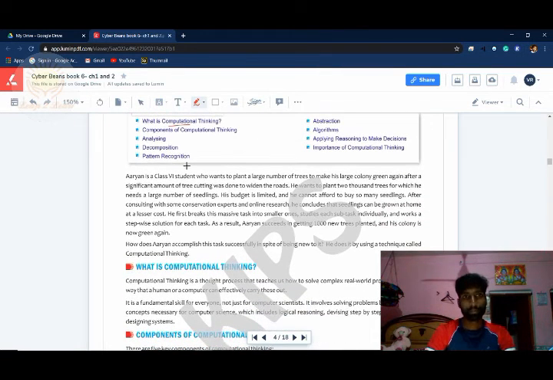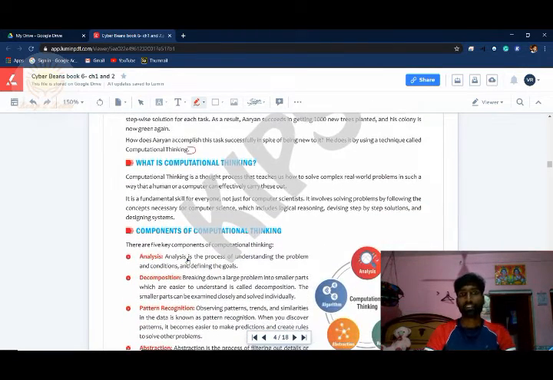Here, if you see the first paragraph, from here to here, they give an example. This example we can see. See here, computational thinking. Actually, what idea do you have about computational thinking? Students, just see here, computational thinking is a thought process that teaches how to solve complex real world problems in such a way that a human can effectively carry this out.